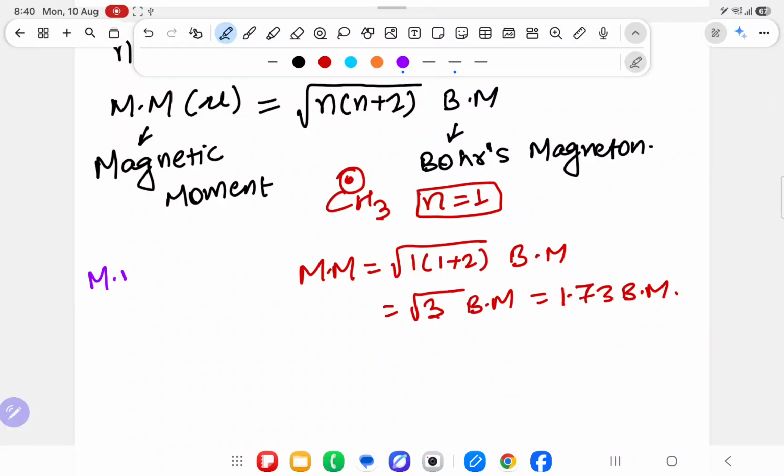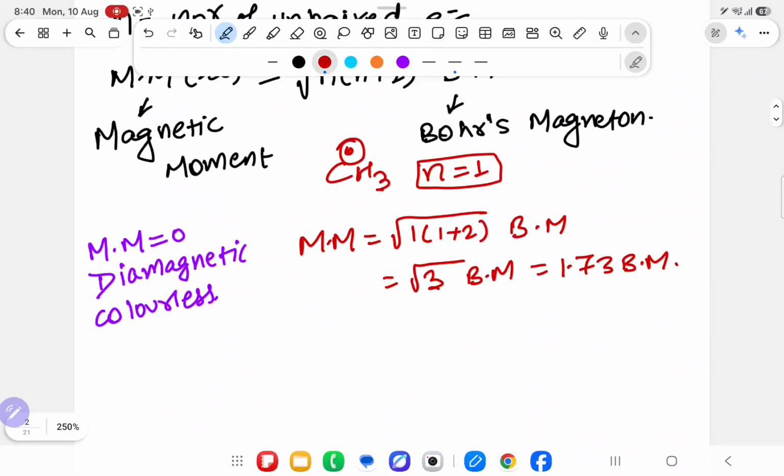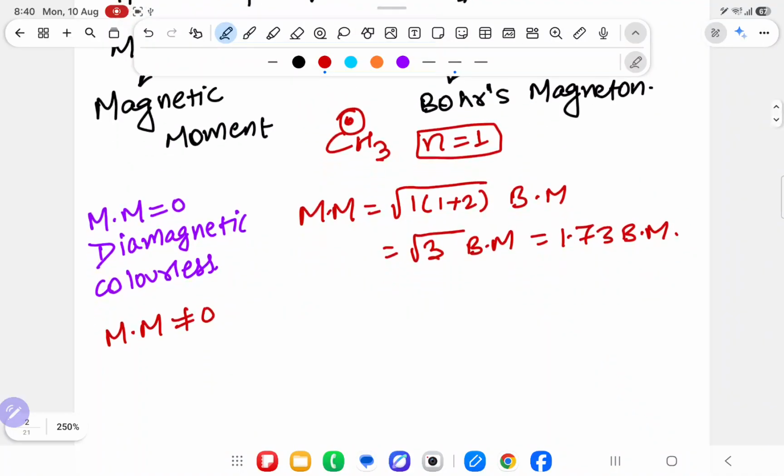And there is a rule. If the magnetic moment is 0, that type of compound is known as diamagnetic, and that type of compound is colorless. Another way of saying it: if the magnetic moment is not 0, it is some natural number, not zero, then it will be paramagnetic.